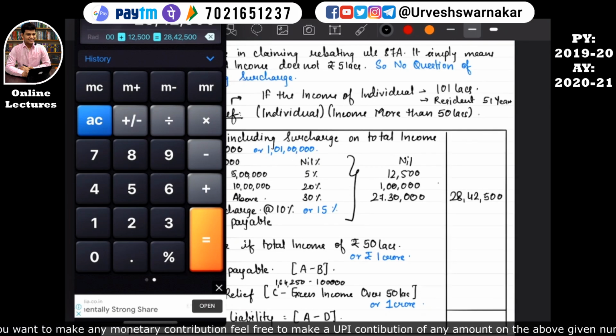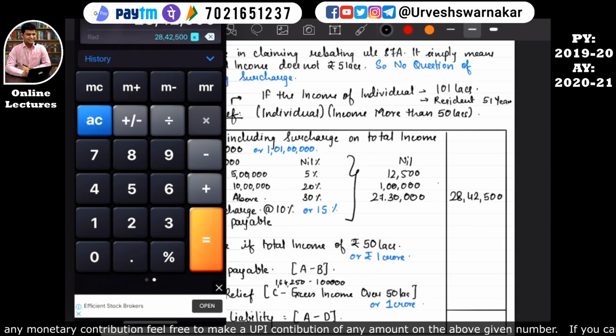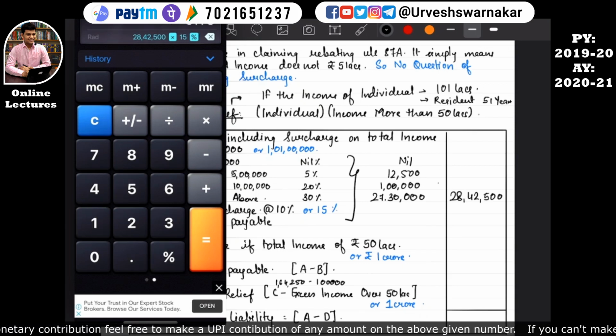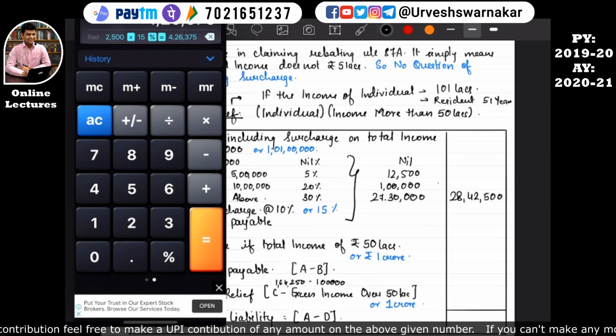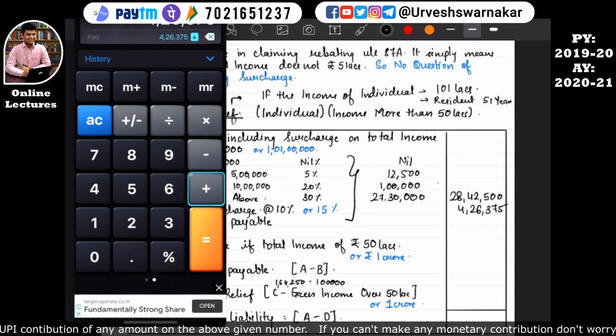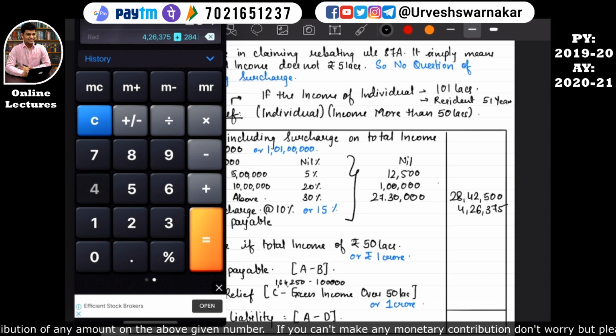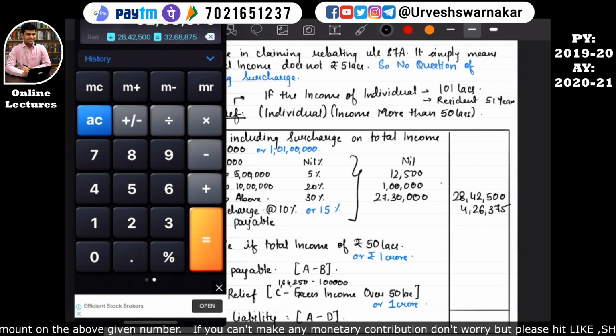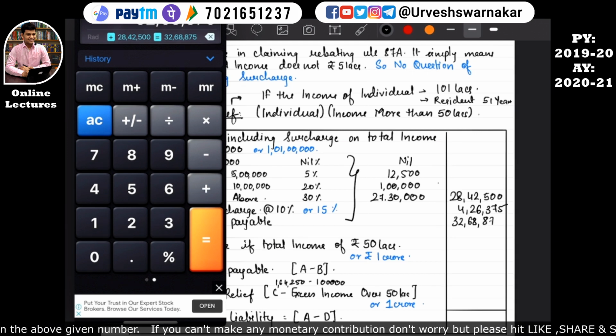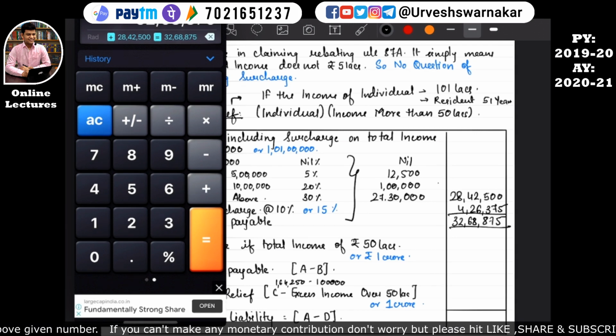On this 28 lakhs 42,500, a surcharge of 15% will be applicable. So we'll calculate the 15% surcharge, which comes to around 4,26,375. So the total tax payable will be 4,26,375 plus 28 lakhs 42,500, which is equal to 32,68,875. So it is not as simple as our earlier example.